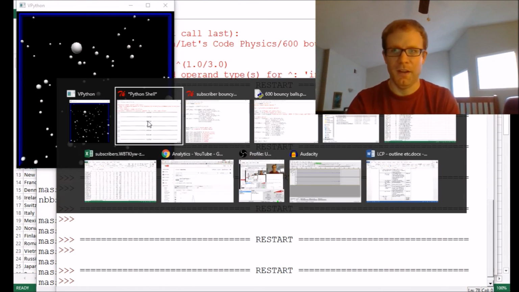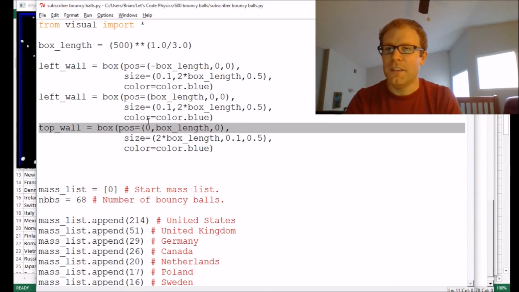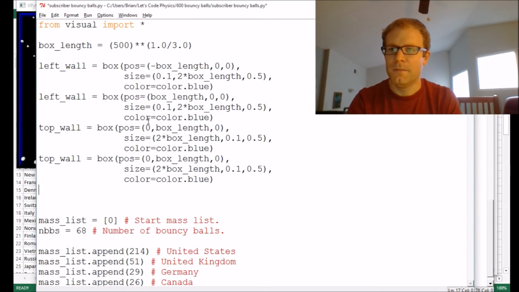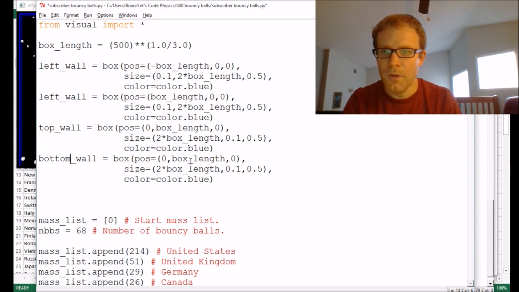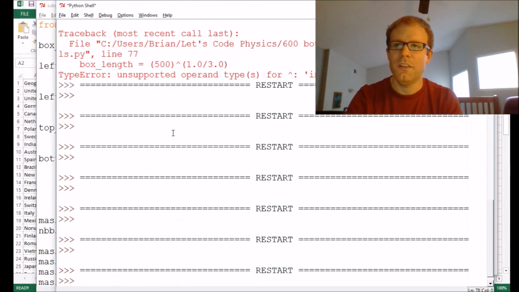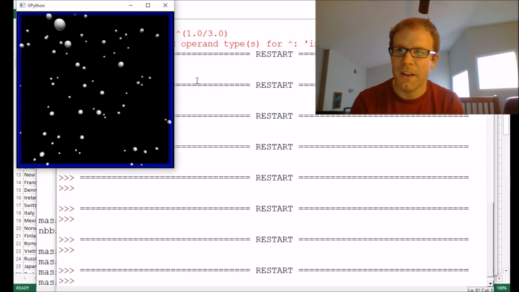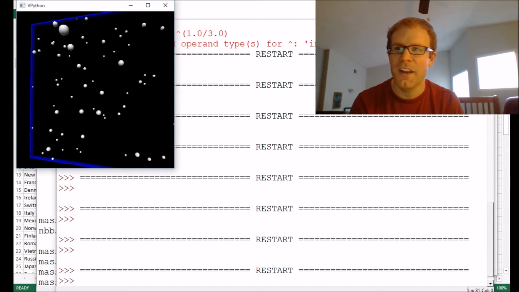Cool, this is starting to look like a box. Awesome. And now I can do the same thing and make a bottom wall. Let's go bottom wall. Now I just turn this into a negative, and that should give me a complete frame. There we go. So now everybody is inside this frame.